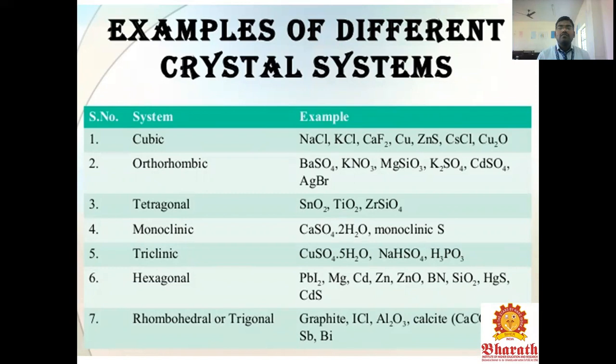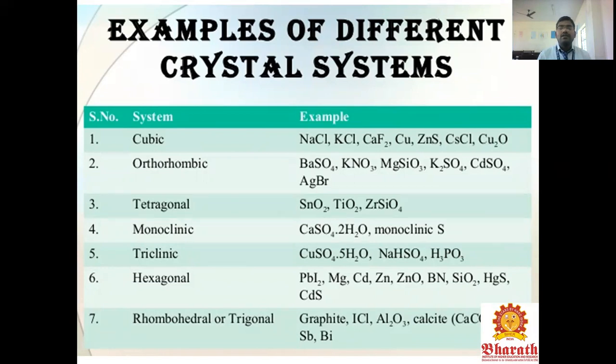Tetragonal presents 3 compounds: stannous oxide, titanium oxide, and zirconium silicate. Monoclinic examples are calcium sulfate monohydrate and dihydrate, and monoclinic sulfur. Triclinic compounds are copper sulfate pentahydrate, sodium hydrogen sulfate, and phosphoric acid.